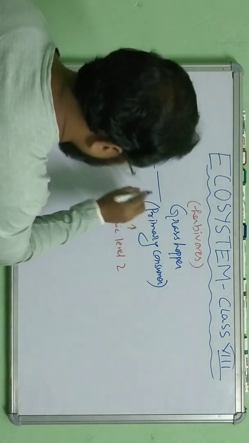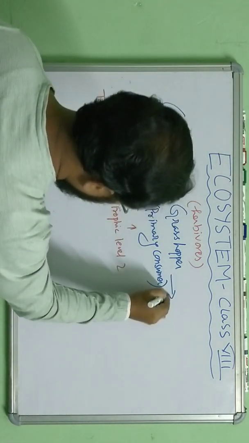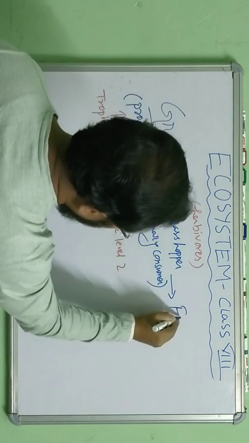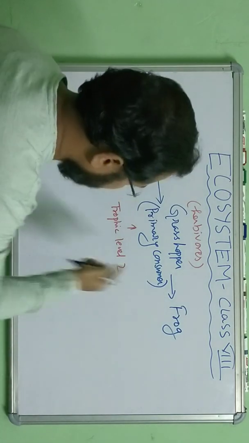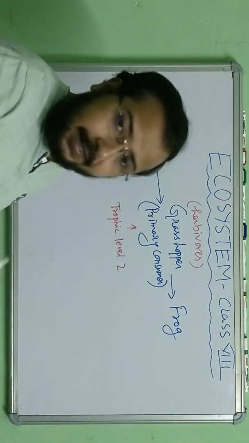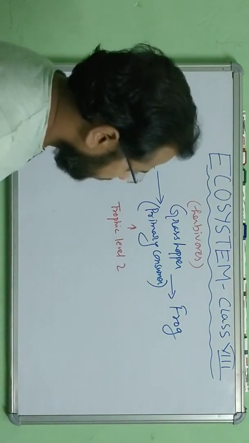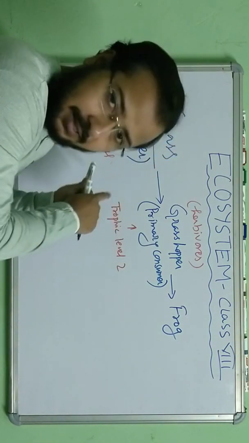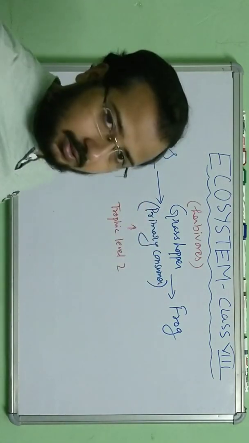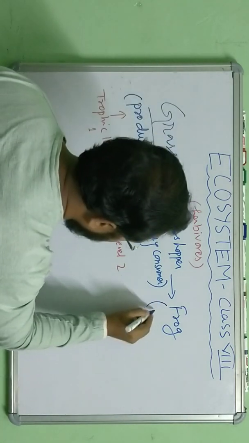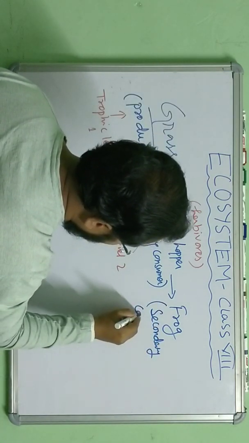Now what is next here? Next, for example, frog. The frog is feeding on the grasshopper for food. So not directly on the plants, indirectly definitely. Directly for the food it depends on the grasshopper. So I am writing it as a secondary consumer.